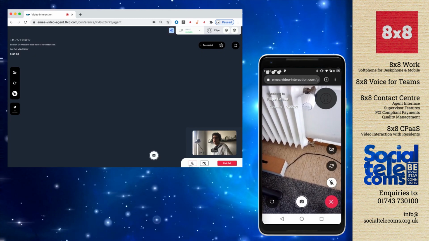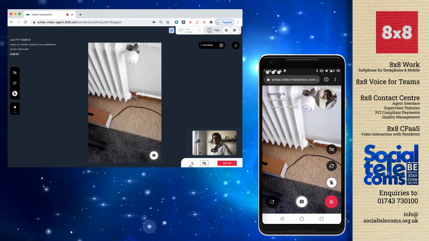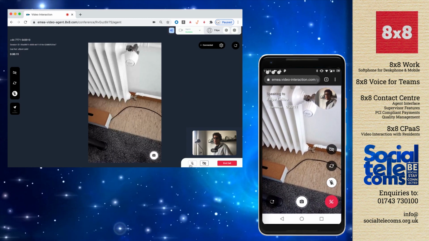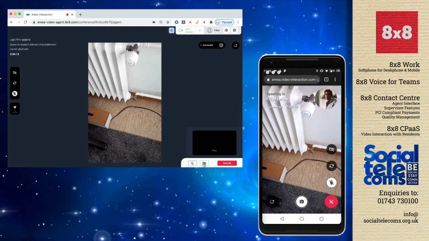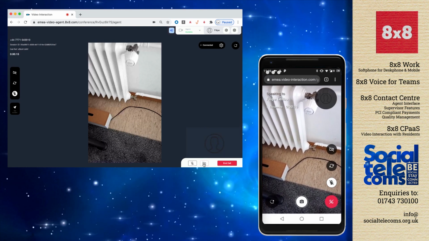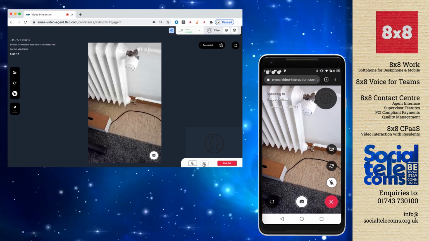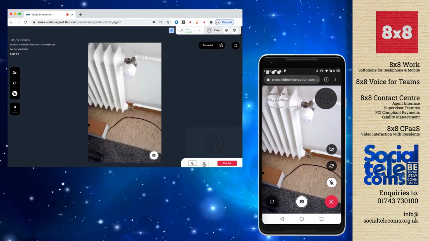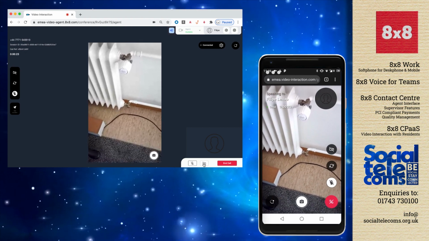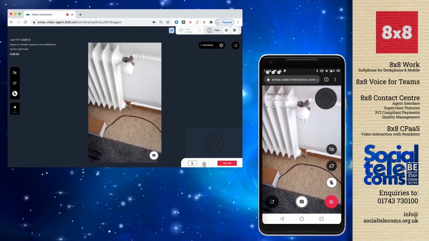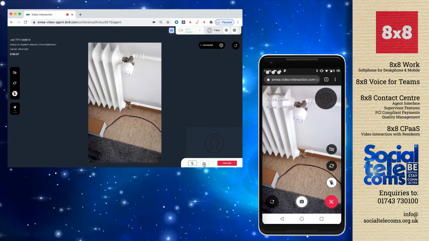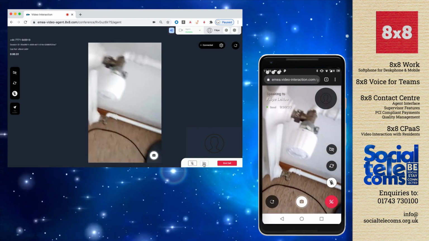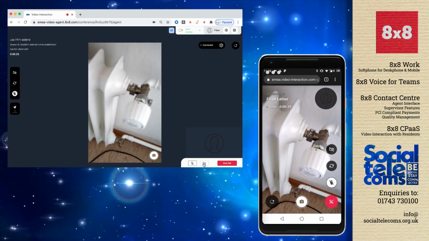The agent video coming from his camera will start automatically. If you don't want that, you can just simply click on the button below the camera and the picture is gone. So once you start seeing your client's image, you just need to tell him to point his phone to what he wants to show. So in my case, I'm pointing my phone to my heater.